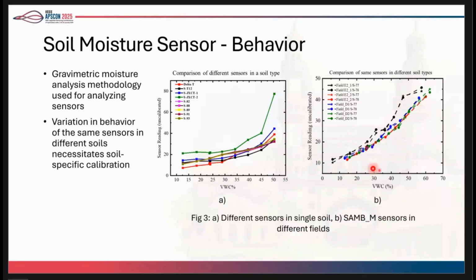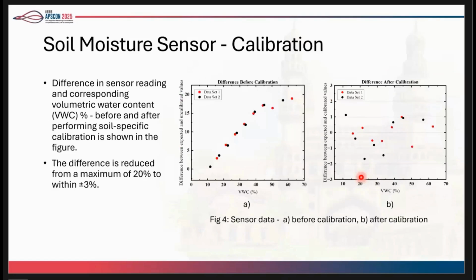So what we observe here is that in different fields, the behavior of the sensor is different. And that's why we say that the sensors need soil-specific calibration in order to have better accuracy. So again, in the lab, we follow the gravimetric moisture analysis process, and we compare the volumetric water content with the sensor data, and we do a best fit curve to get accurate calibrated data.